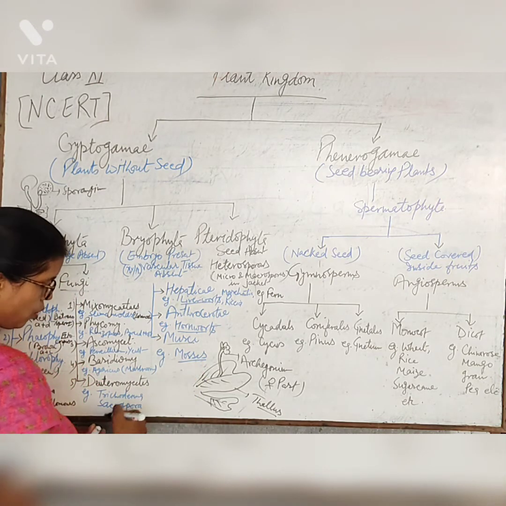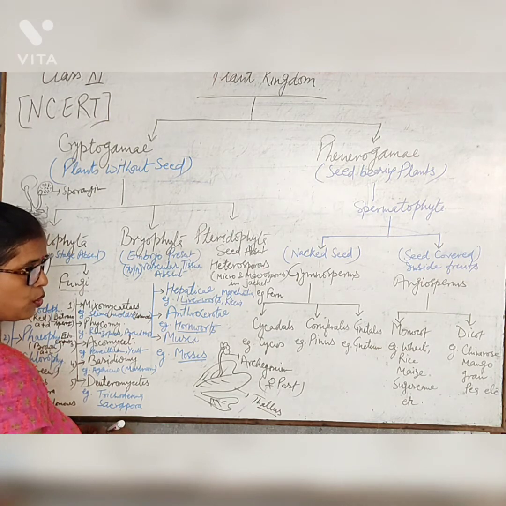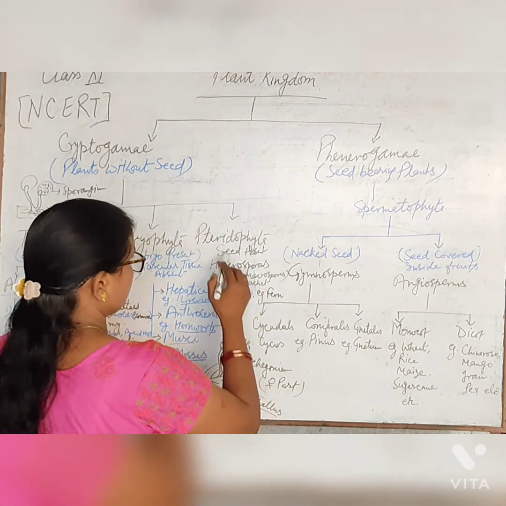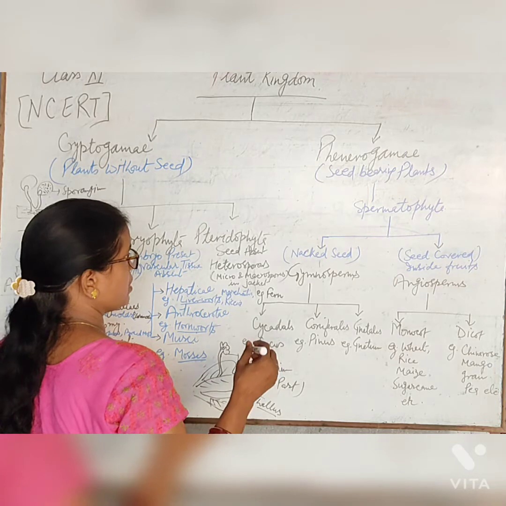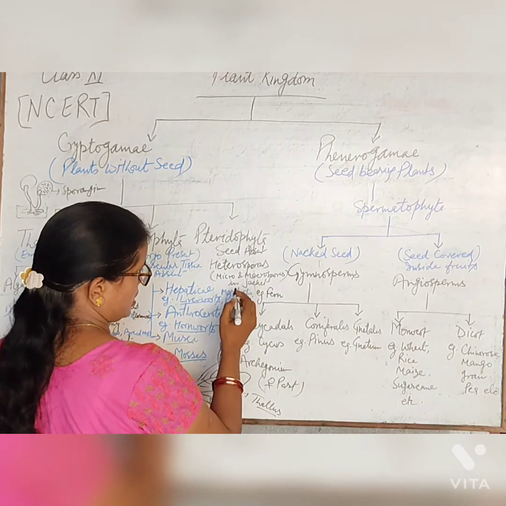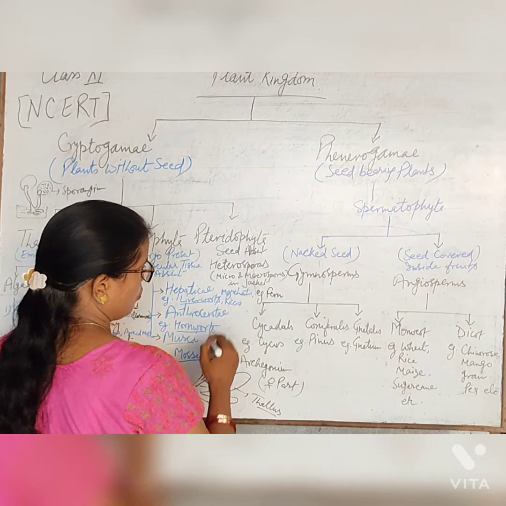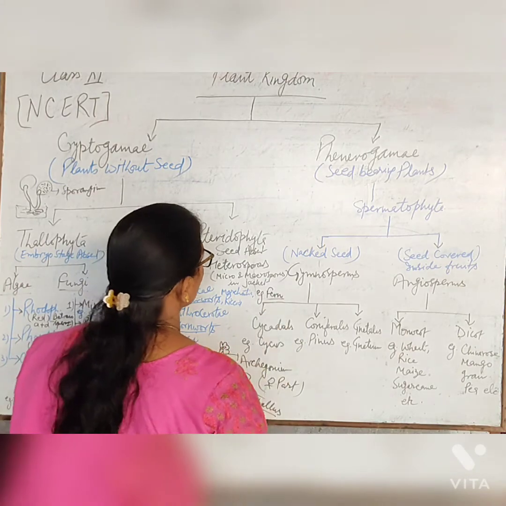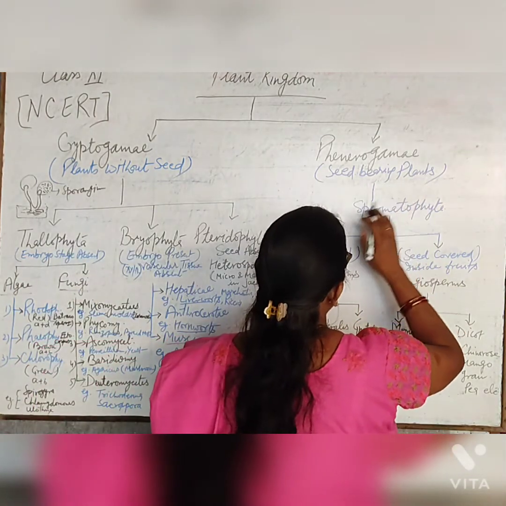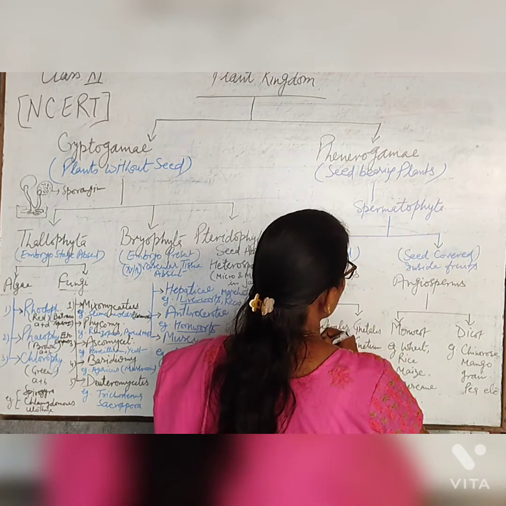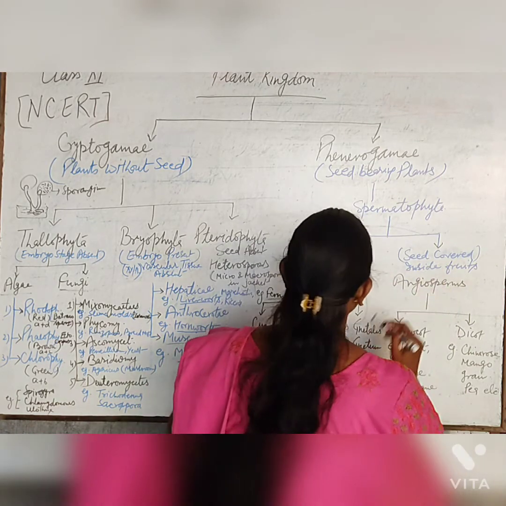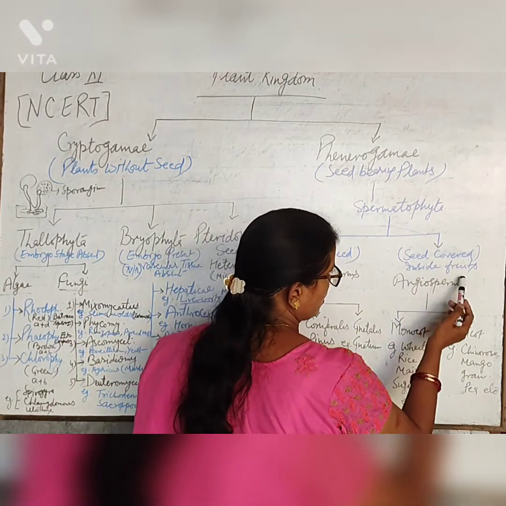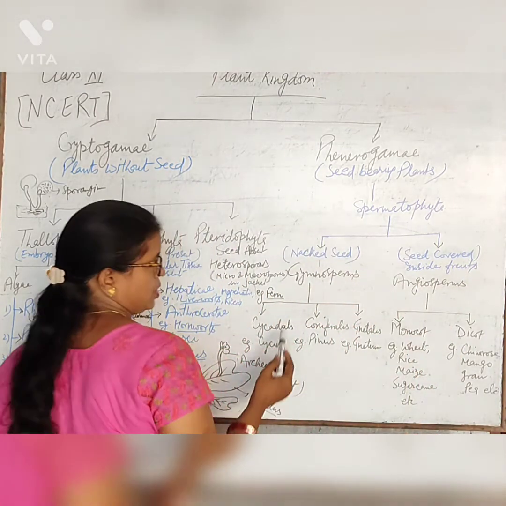In mosses, the whole plant is divided into sporophyte and gametophyte parts. And the third group is pteridophytes. Seeds are absent in this case, and they are heterosporous in nature, with micro and macro spores found in jackets. The example is fern. And phanerogamy is seed-bearing plants, spermatophytes. Spermatophytes are divided into two parts: naked seeds like gymnosperms, and covered seeds inside the fruit like angiosperms.